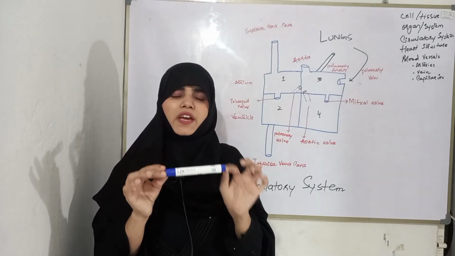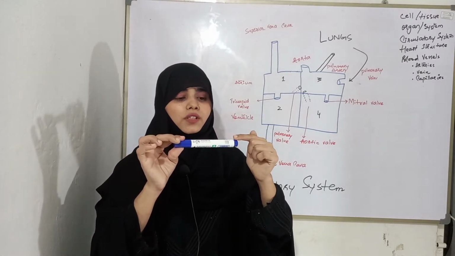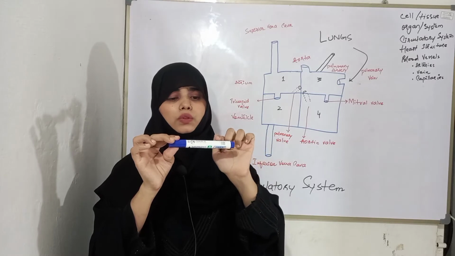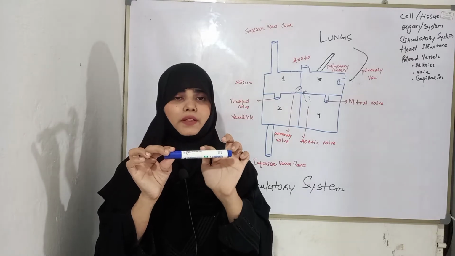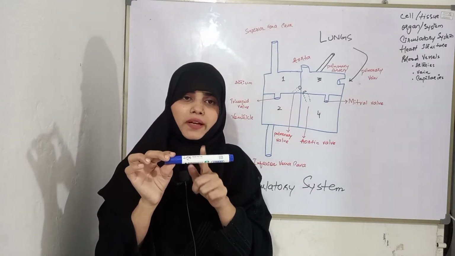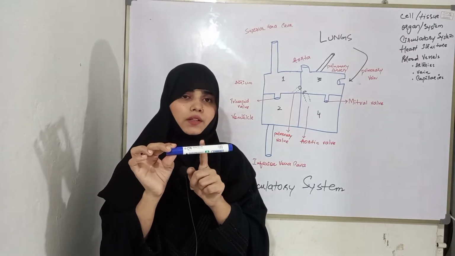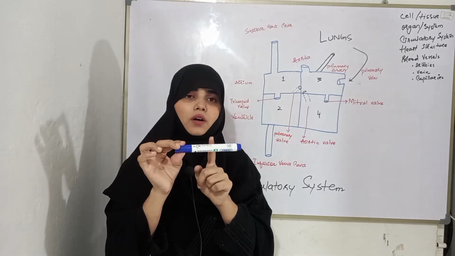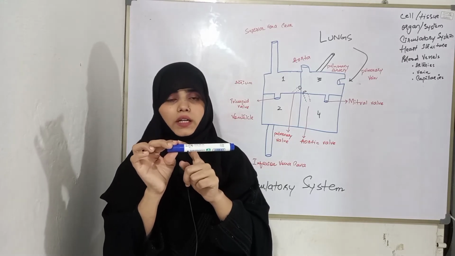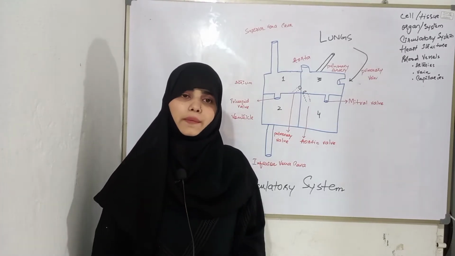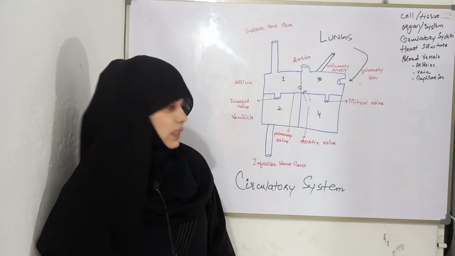Capillaries are made up of very fine blood vessels. So blood is coming from the deoxygenated side to the oxygenated side by blood capillaries. So the function of blood capillaries is to absorb and supply oxygen and take the blood towards the arteries. So this is the function of the capillaries. Got it? Now we have to look at the circulatory system.